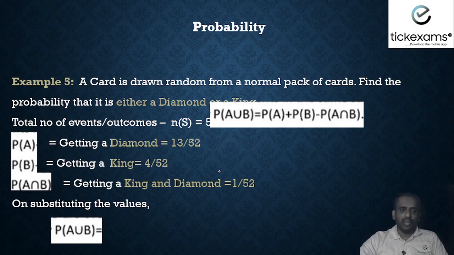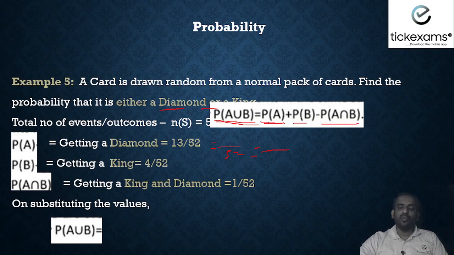Next, let us look at one more example. A card is drawn at random from a normal pack of cards. Find the probability that it is either a diamond or a king. Okay. So what is happening here? Total number of outcomes, how many? We have got 52, right? Now they are asking either diamond or a king. When the question is like that, we will use this formula. Probability of A union B is equal to probability of A plus probability of B minus probability of A intersection B. So let us do one by one now.